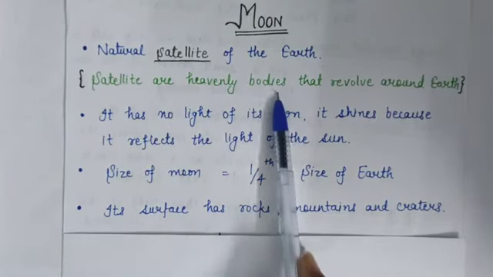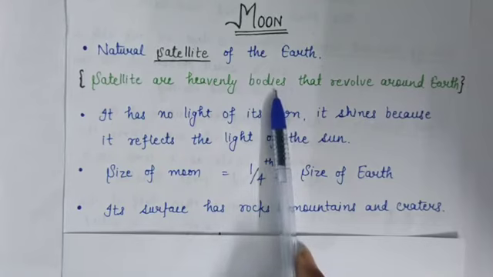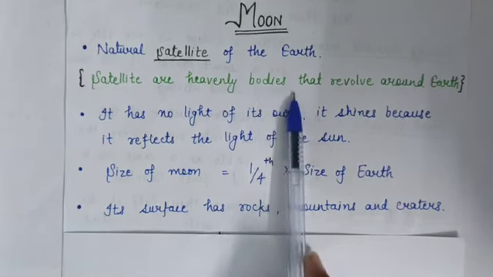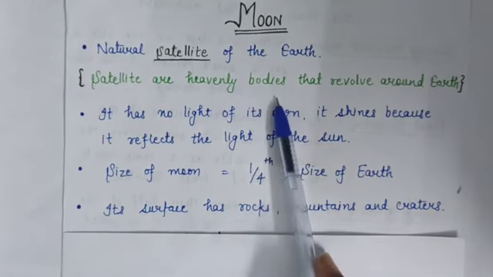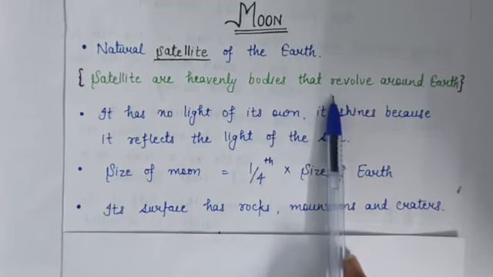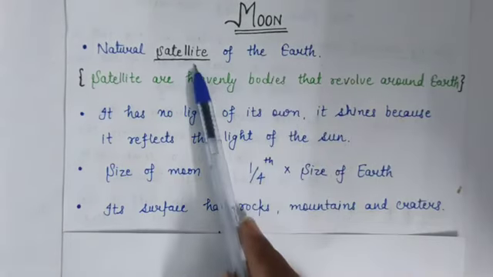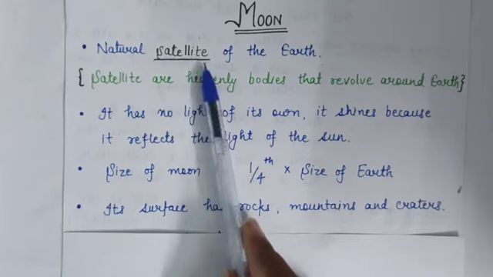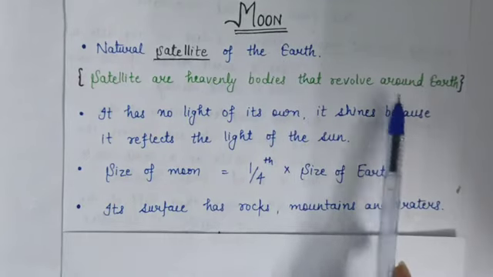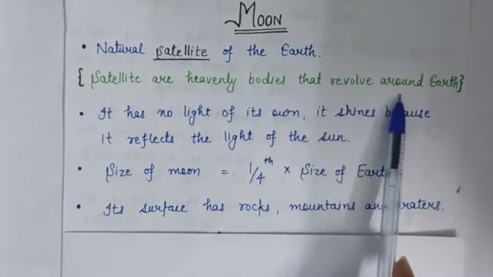But we cannot use the moon for communication purposes. Why? Because the moon is very far away from the earth and it does not revolve in the equatorial plane. That's why even though the moon is a satellite, we cannot use it for communication purposes. That's why we use artificial satellites.